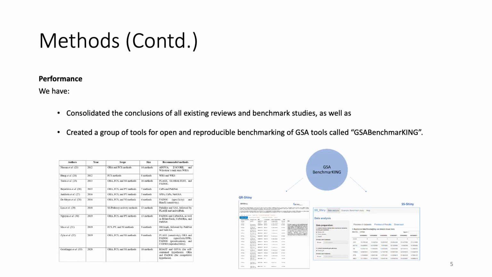To ascertain performance, we have assembled together results from reviews and benchmark studies, and also crafted a couple of tools, GR or Genomic Range Shiny and SS or Single Sample Shiny for an open benchmarking platform called GSA Benchmarking. The current version of GR Shiny compares execution of GREAT, Seek to Pathway, Chip Enrich, Broad Enrich, and Enricher, while SS Shiny documents GRAPE, Pathifier, Plage, Z-score, GSVA, SSGSEA over a supplied benchmark data.